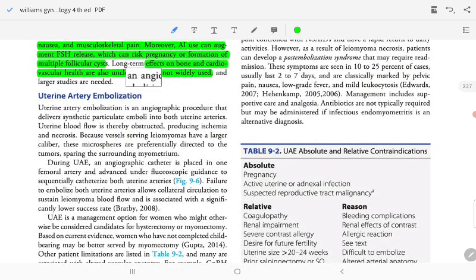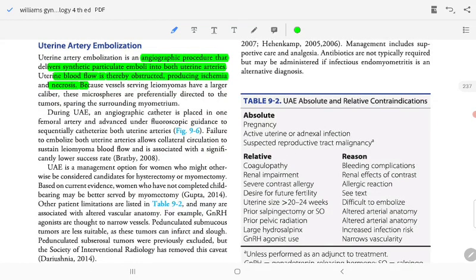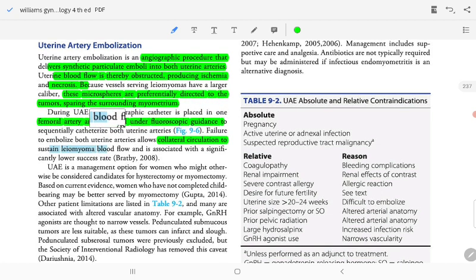Uterine artery embolization is an angiography procedure that delivers synthetic particulate emboli into both uterine arteries, thereby restricting blood flow and producing ischemic necrosis, because vessels serving leiomyoma have a larger caliber. The microspheres are directed to the tumor, sparing the surrounding myometrium. During uterine angiography, a catheter is placed through one femoral artery and advanced sequentially into both uterine arteries to embolize. Embolizing both uterine arteries prevents collateral circulation from sustaining the leiomyoma blood supply.